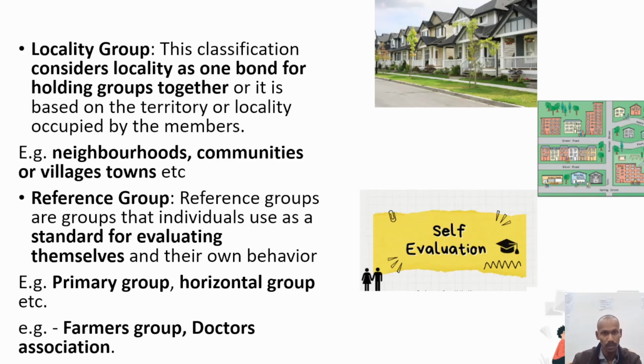Then reference group: the group that you use for evaluating yourself, your own behavior, is called a reference group, which is used for evaluating themselves. Example: primary group, horizontal group, formal groups like a doctors association.